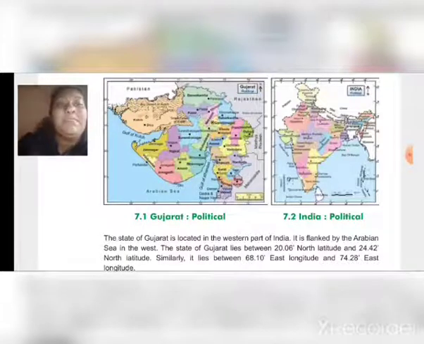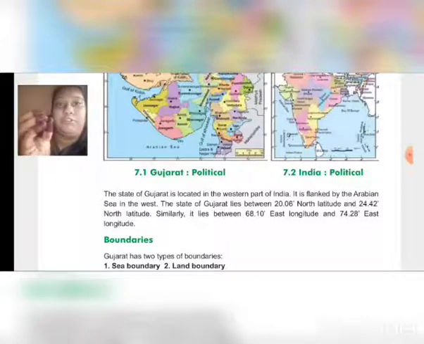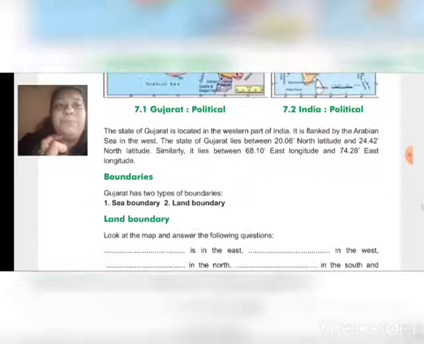Similarly, it lies between 68.10 degree east longitude and 74.28 degree east longitude. Means in longitude our Gujarat is located between 68.10 degree east longitude to 74.28 degree east longitude. Boundaries.